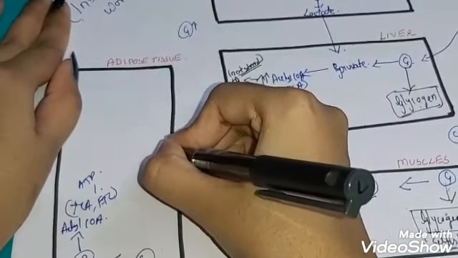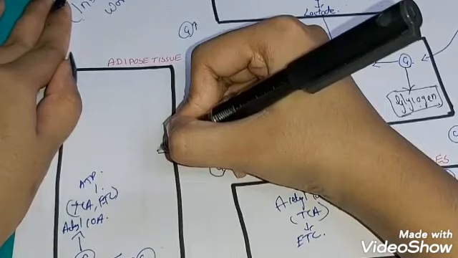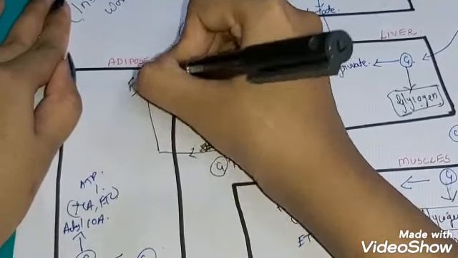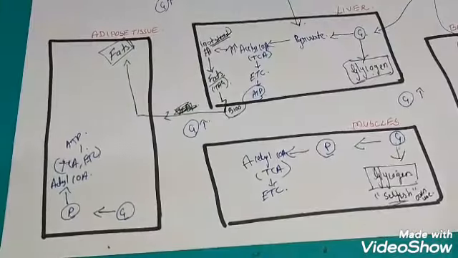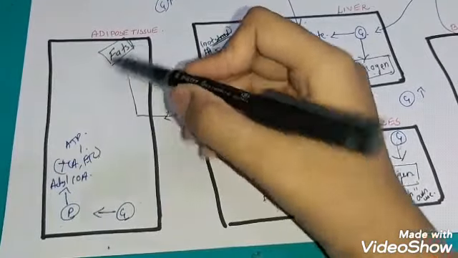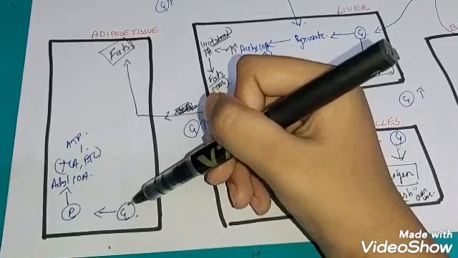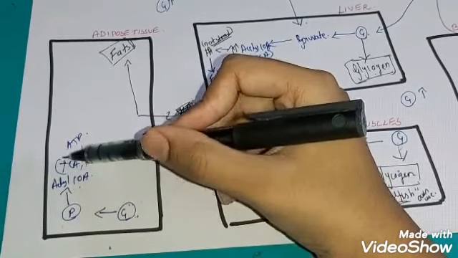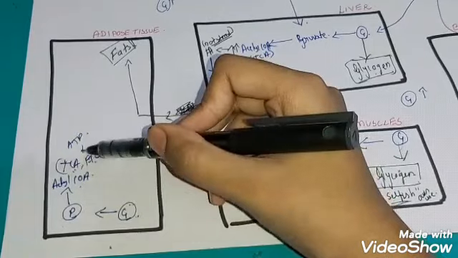Once it goes to the adipose tissue, it will be stored as fats. And one more thing to know about adipose tissue: yes, it takes glucose, it forms pyruvate, it converts it into acetyl CoA, it goes to TCA, it gets its ATP.